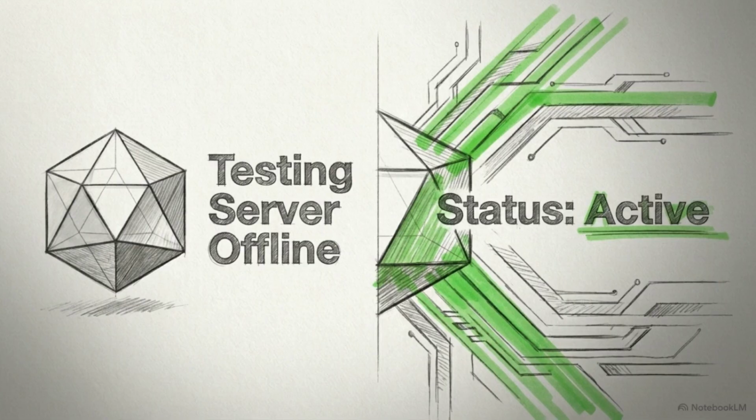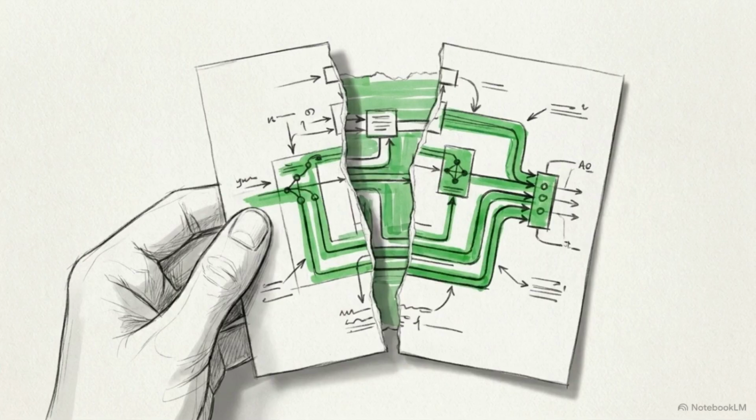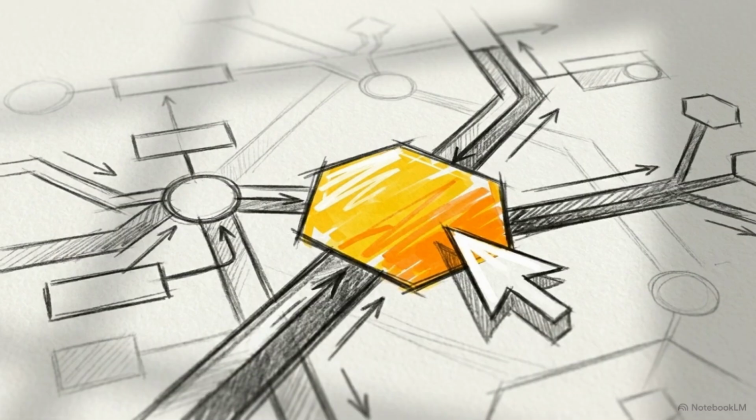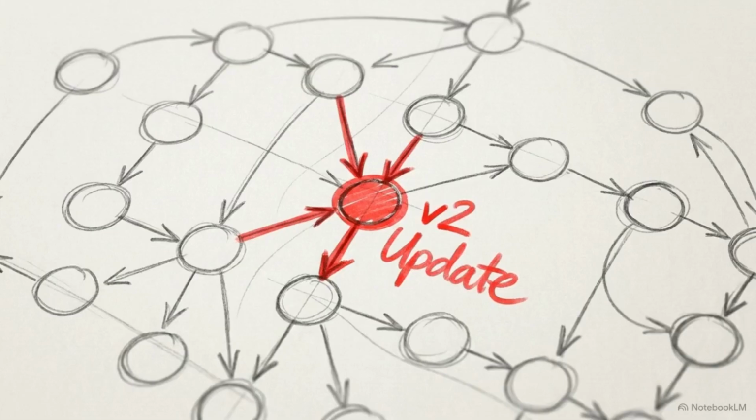The AI had generated a plausible hallucination. It constructed a theory that matched the data points it favored, but failed a basic cross-examination against the testing environment's stability. By catching this inconsistency, the engineer redirected the entire investigation. They stopped looking at the cloud infrastructure and started looking directly at the application's source code. The actual cause was hiding inside a recent software update.